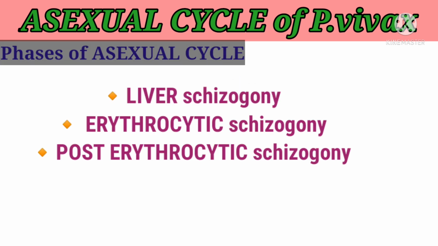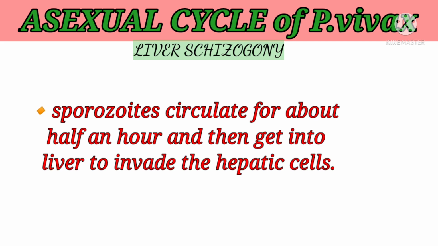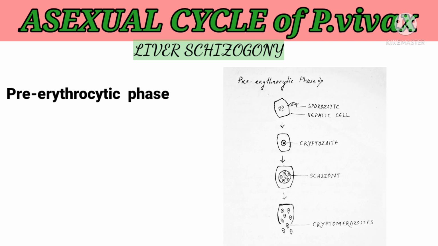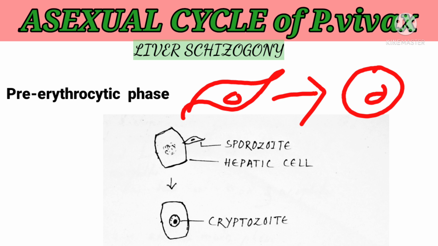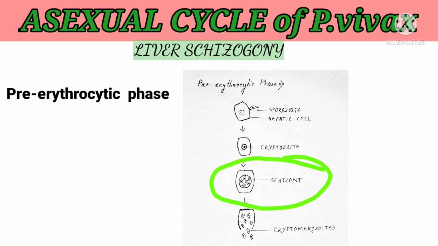The asexual cycle contains three phases: liver schizogony, erythrocytic schizogony, and post-erythrocytic schizogony. First is the liver schizogony. The sporozoites get into the liver to invade the hepatic cells, and liver schizogony also contains two phases: the pre-erythrocytic phase and the exoerythrocytic phase. During the pre-erythrocytic phase, the spindle-shaped sporozoites turn into rounded cryptozoites, which grow for a number of days and become schizonts.